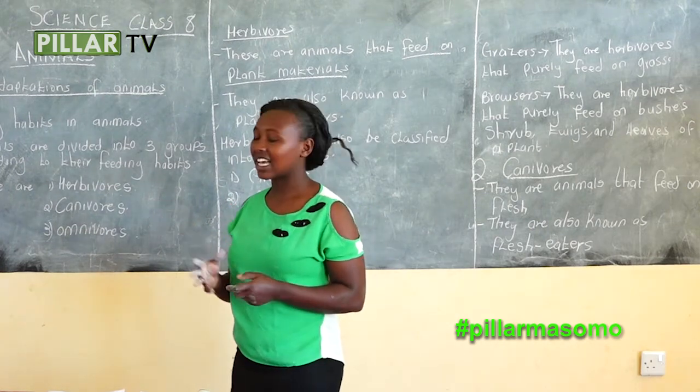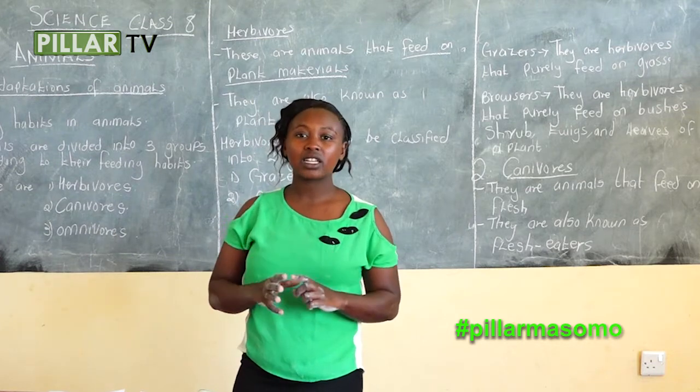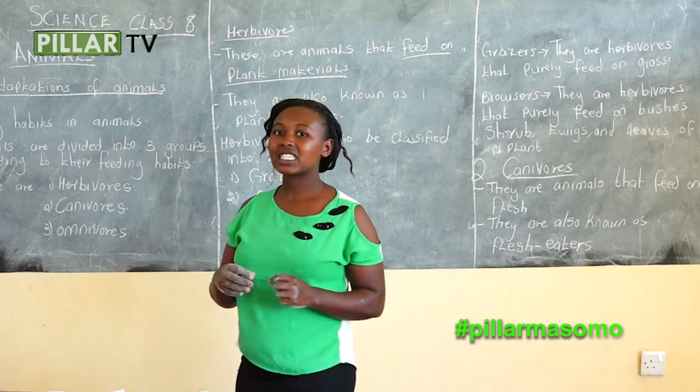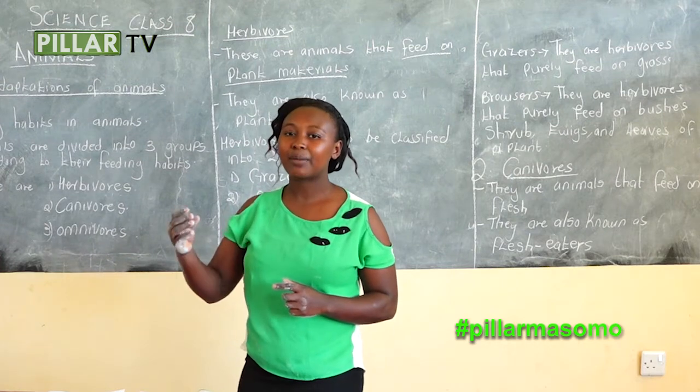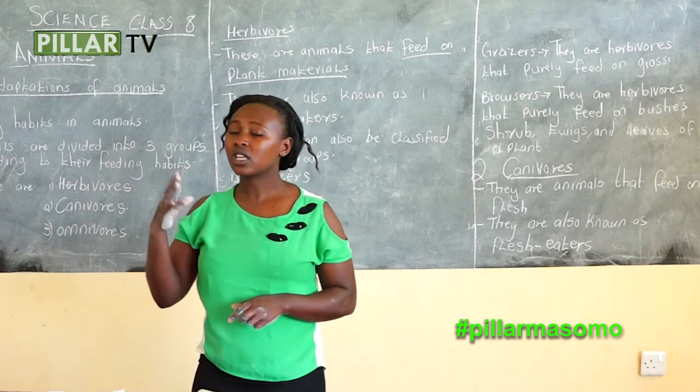In this class, we will be discussing feeding habit and movement. All animals feed and all animals move.